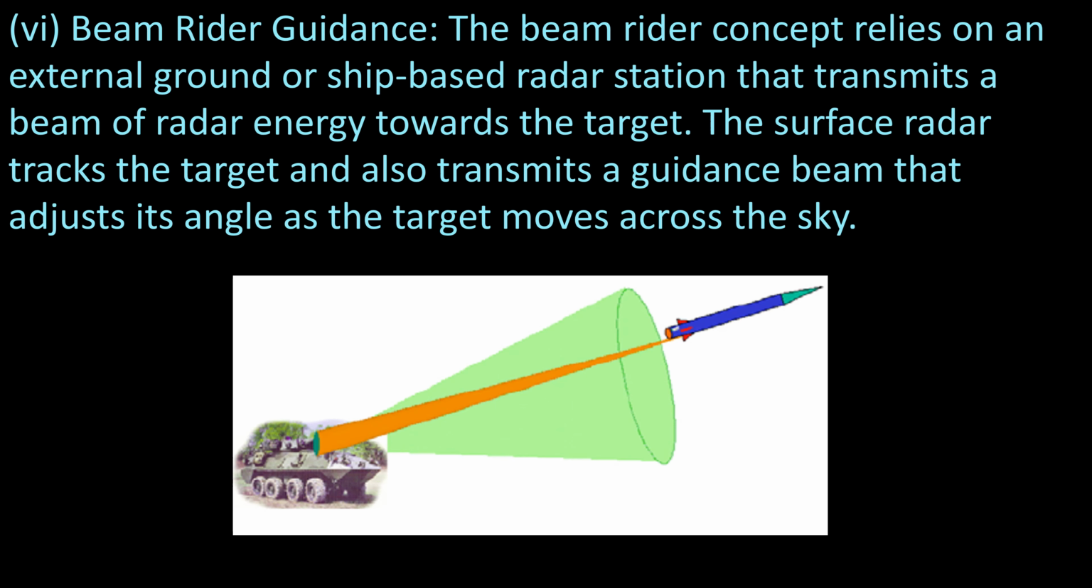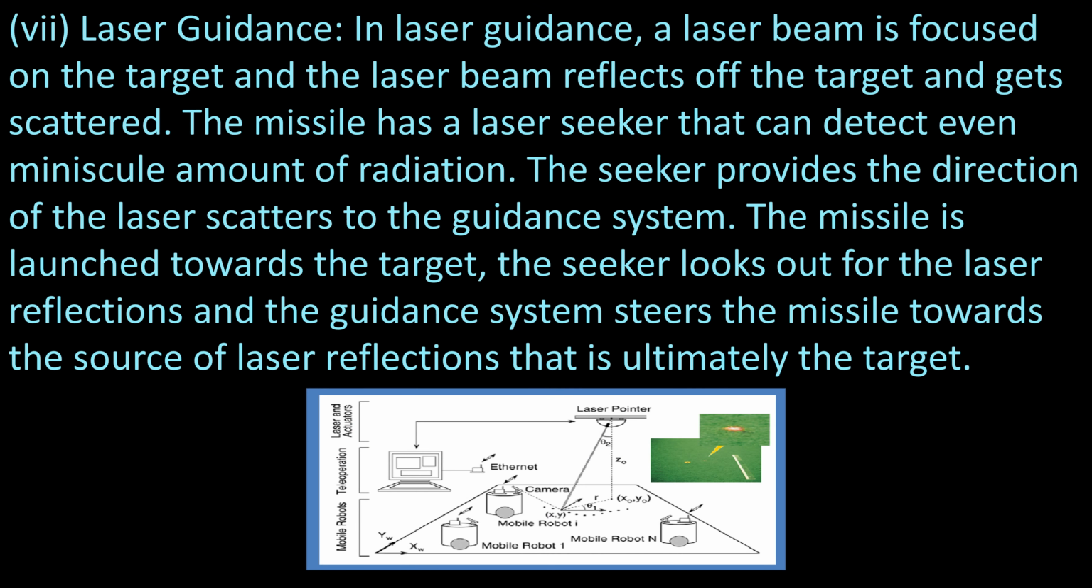The sixth one is beam rider guidance. The beam rider concept relies on an external ground or ship-based radar station that transmits a beam of radar energy towards the target. The surface radar tracks the target and also transmits a guidance beam that adjusts its angle as the target moves across the sky. The seventh one is laser guidance.